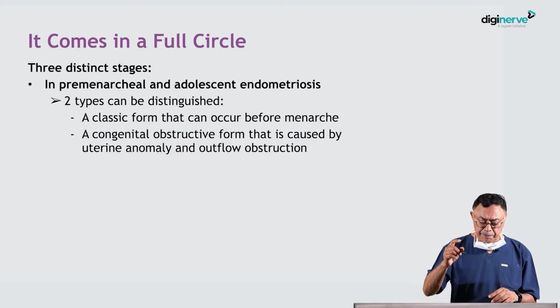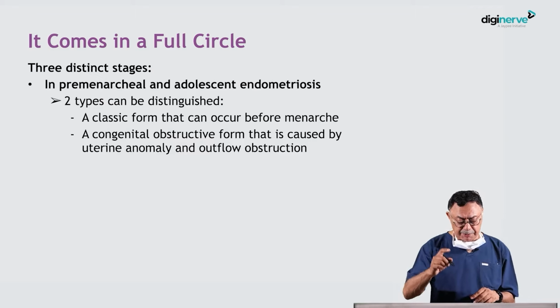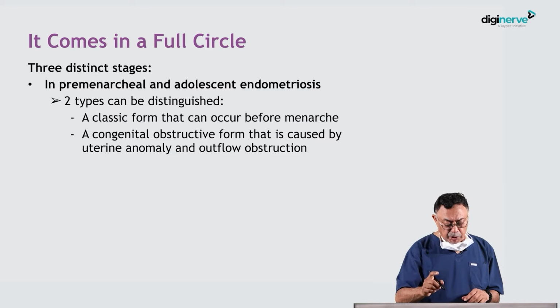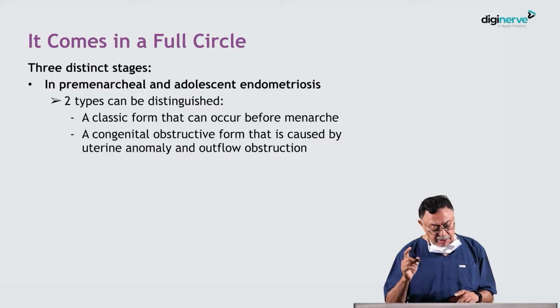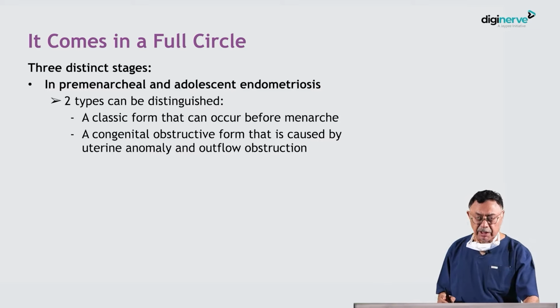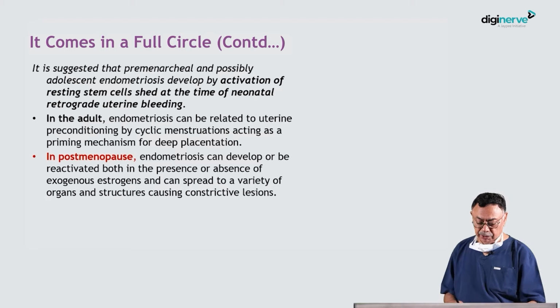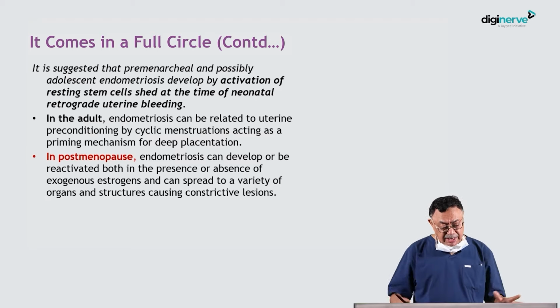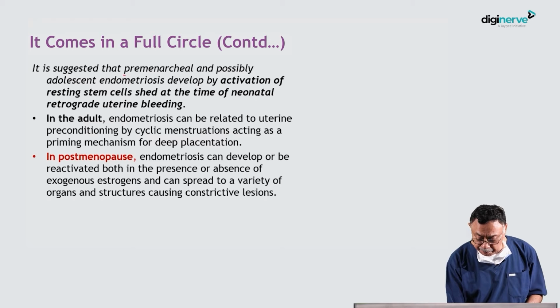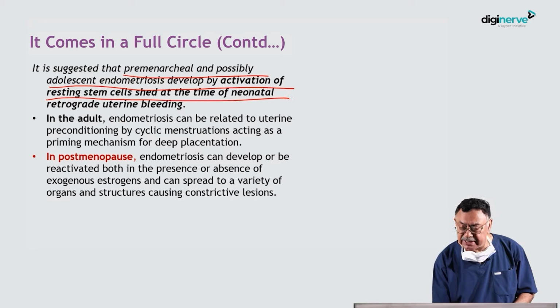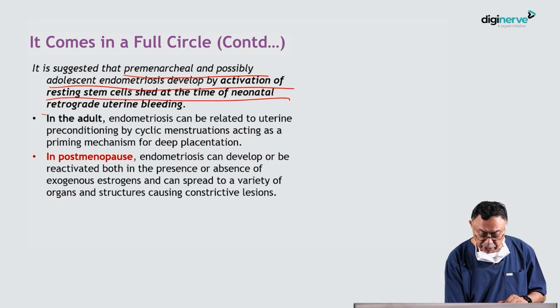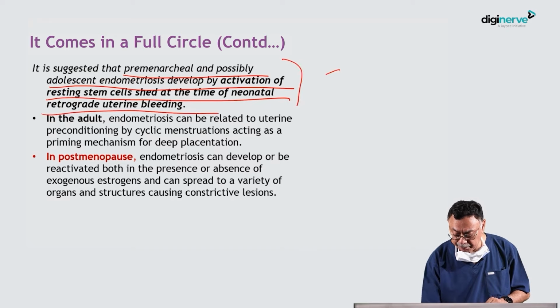Three distinct stages: premenarche and adolescent. Two types can be distinguished: a classical form that occurs before menarche, and a congenital obstructive form caused by uterine anomalies and outflow obstruction, which we will come to. It suggests that premenarchal and possibly adolescent endometriosis develops by the activation of resting stem cells at the time of neonatal retrograde uterine bleeding.